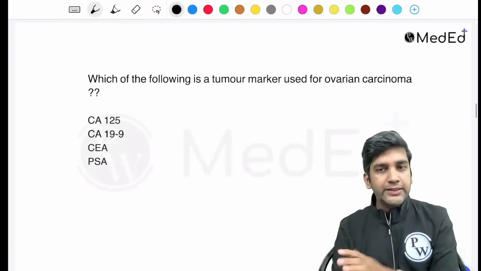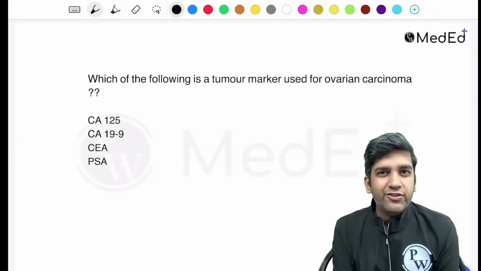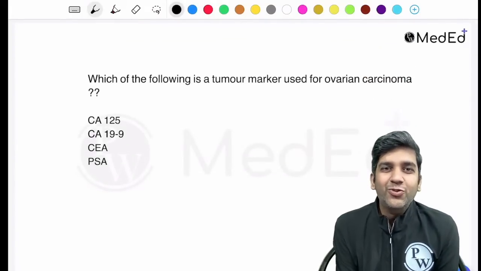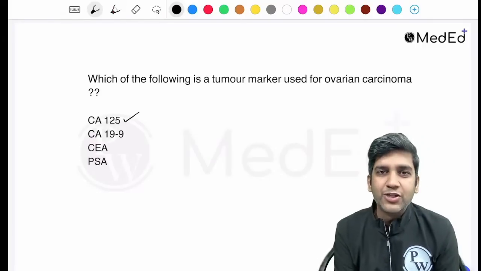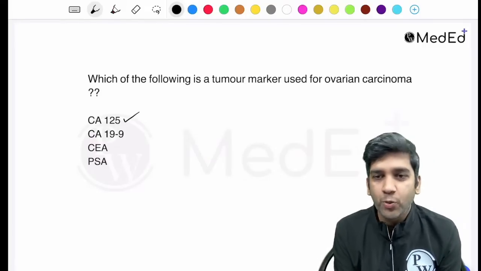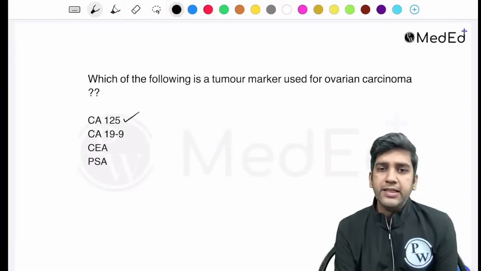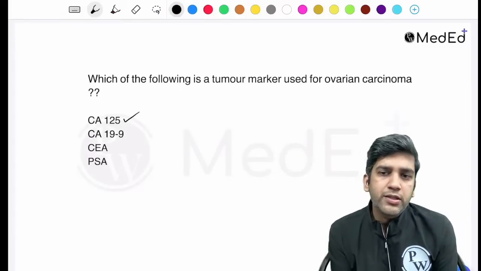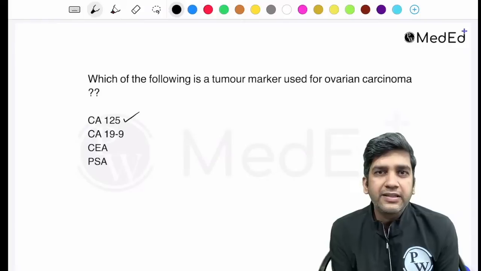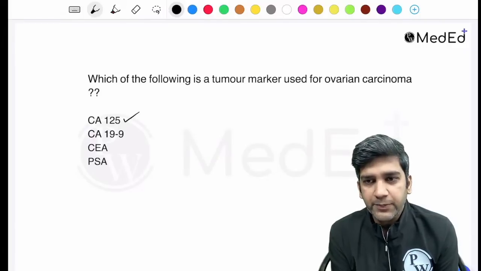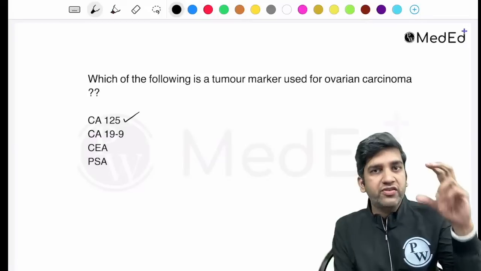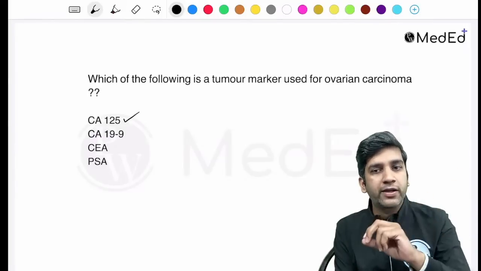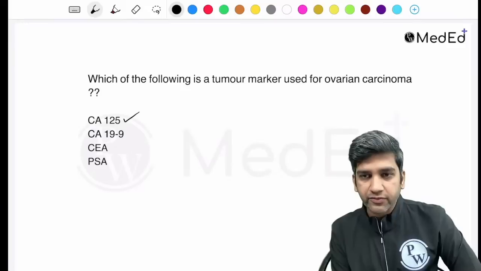Fine. Okay, this question was there. If it's not there, let's skip it. Even if it's there, you guys know the right answer, right? It's ovarian carcinoma, CA125 has to be the right answer. This will definitely be covered in OBG as well. See, fibrinoid necrosis finding on microscopy can be there in any problem of the blood vessel. Connective tissue disease will be the most appropriate answer. If it's a history of an aortic dissection and a dissection is shown on the microscopy, that will be the most appropriate answer. Fine.